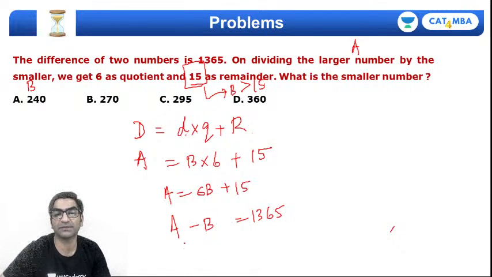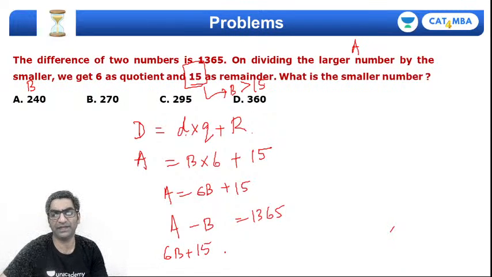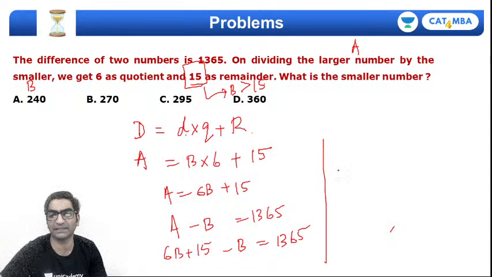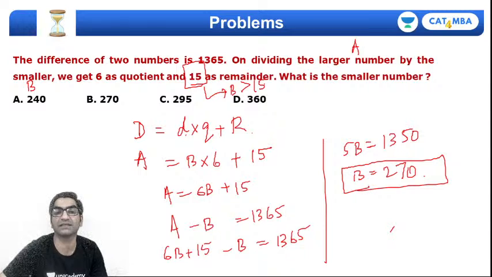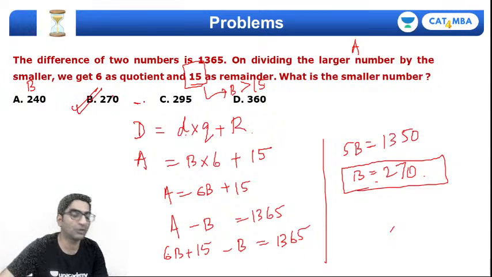तो बस इसमें आंसर सब्स्टिट्यूट कर देते हैं. 6B plus 15 minus B is 1365, right? And if I solve, I'll get 6b minus b is 5b. This is equal to 1350, which means I'll get b as 5 2s are 10, 5 7s are 35, 270, right? So smaller number 270, larger number 270 into 6 plus 15, but we don't care about that. Option B.